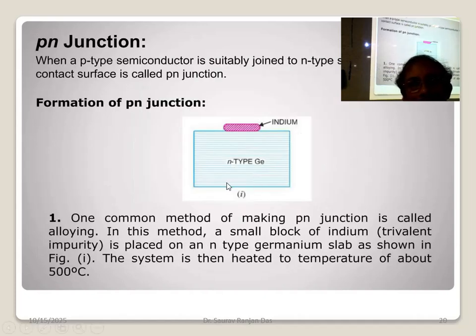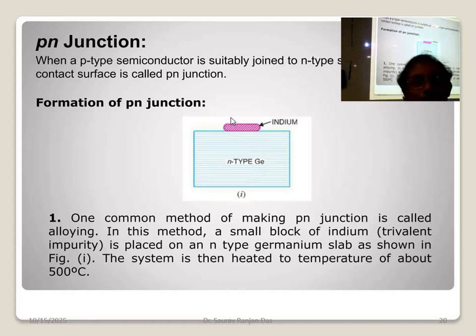Now, PN junction. You have taken some N-type germanium and some indium on the surface. So this is N-type and this is indium. What is the family of indium? Just below gallium, and gallium is below the boron family.